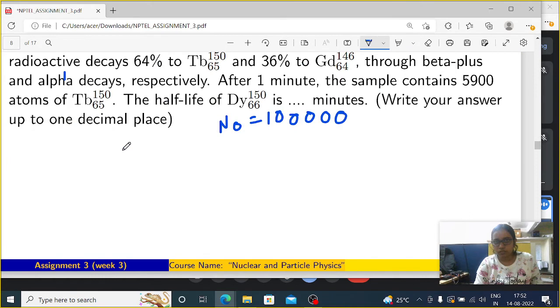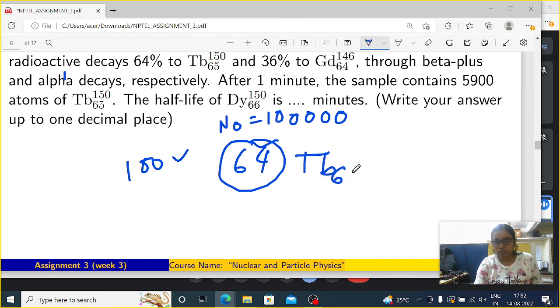If our parent nucleus has 100 elements, then 64 elements will decay to Tb-65 150. This is the meaning of 64% radioactive decay, and for Gd it is 36%.